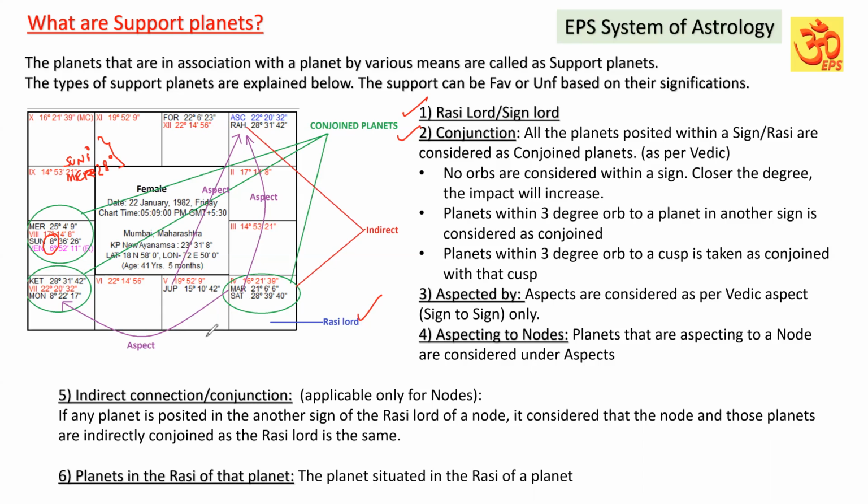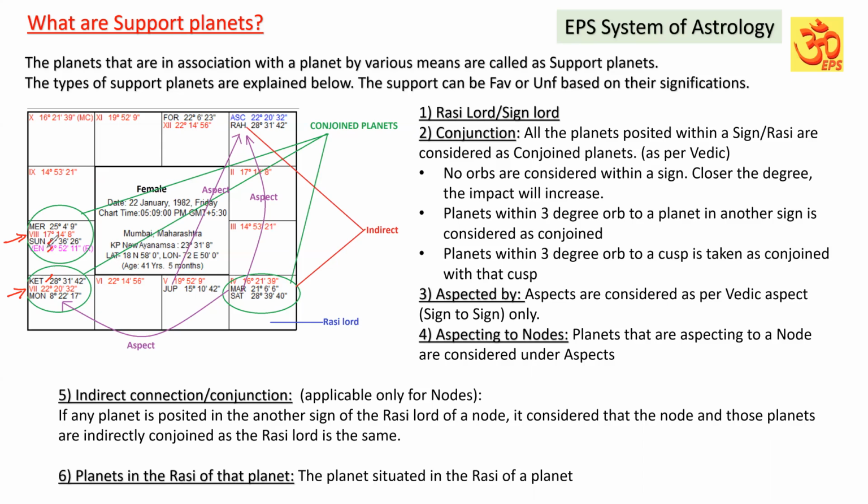Please understand, conjunction is not considered for planets which are posted in a house. Some people I have seen take that the 7th house is occupied by Ketu, Venus and Sun, within the degree where the 7th house starts and where the 8th house starts.